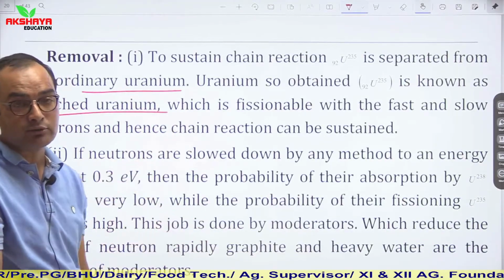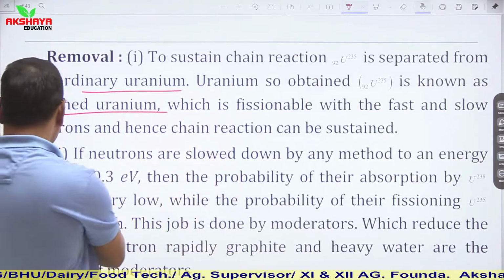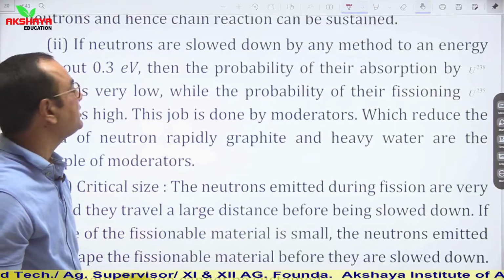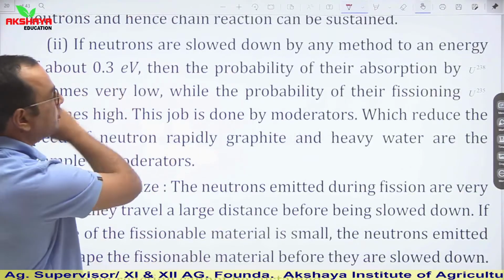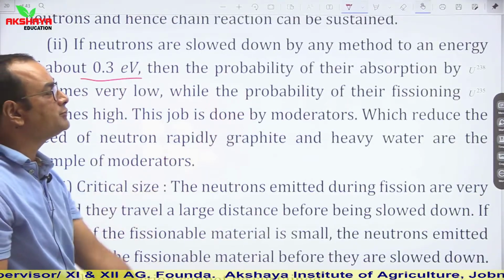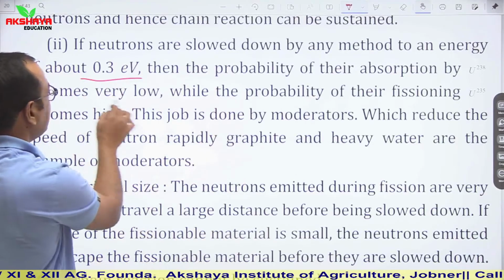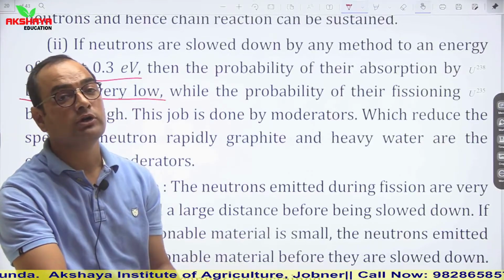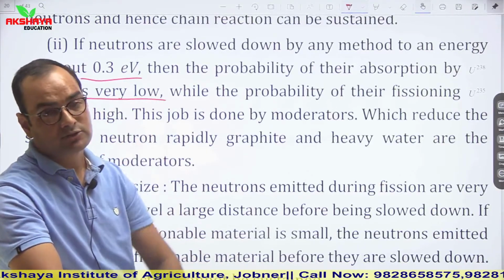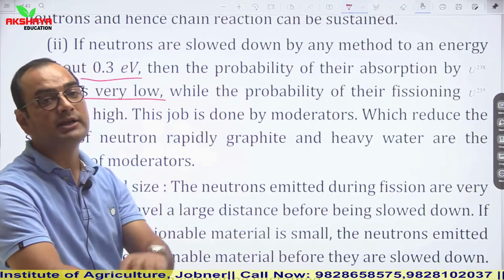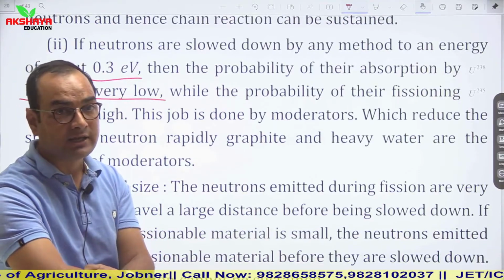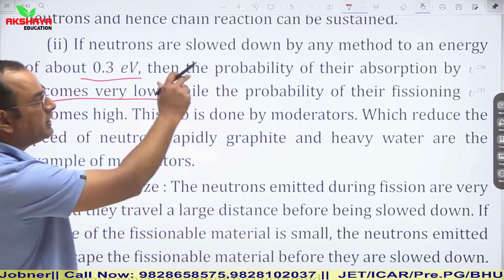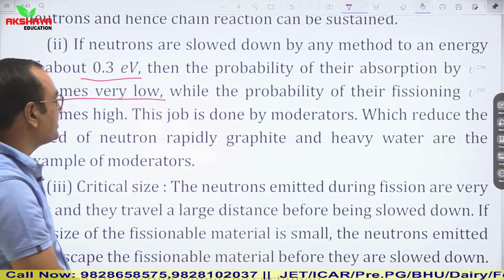If neutrons are slowed down by any method to an energy of about 0.3 electron volt, then the probability of their absorption by uranium-238 becomes very low. It means uranium-238 cannot absorb slow neutrons, and only uranium-235 will continue the chain reaction.